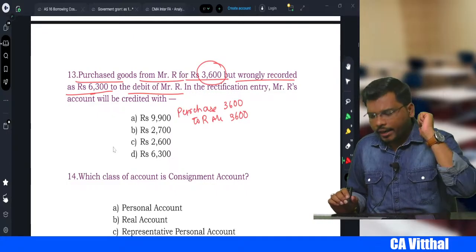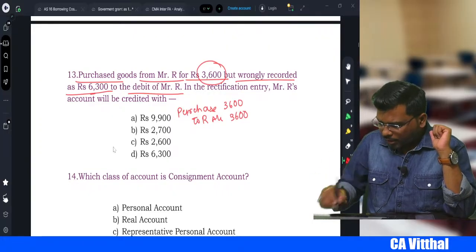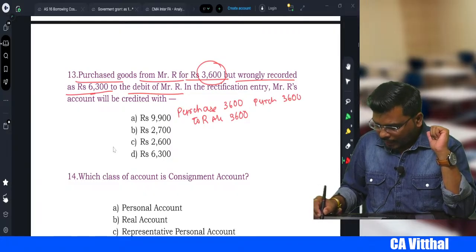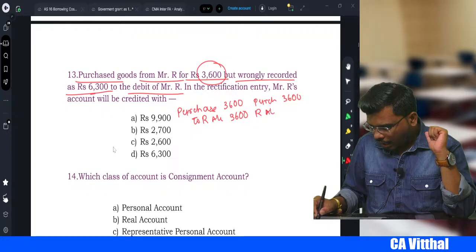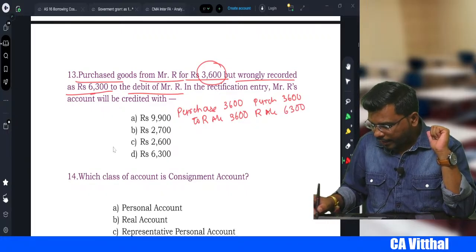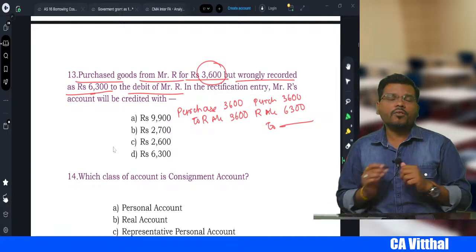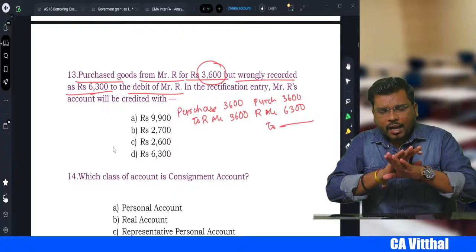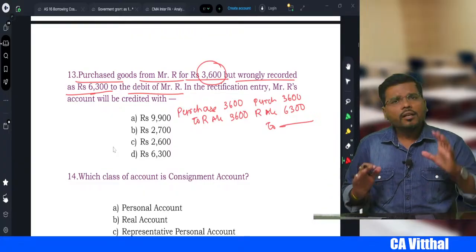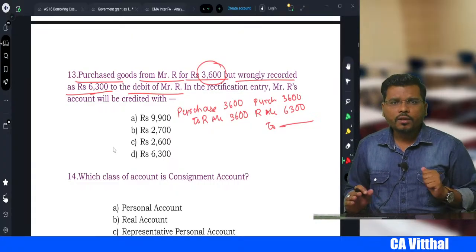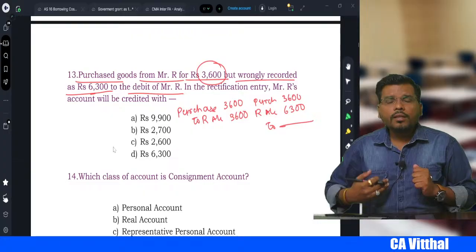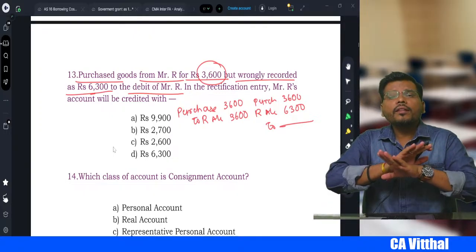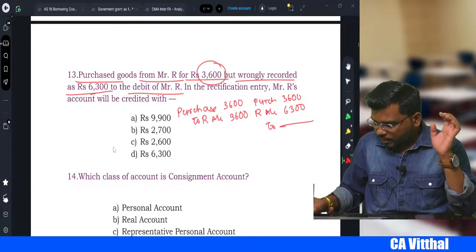Now what is the wrong entry they have passed? They have debited purchases 3,600, and they debited R's account also, that is 6,300. There is no credit. Please write that down. There is only debit. They have not said anything about the purchases, which means they have correctly recorded the purchases. R they need to credit, but the question says they have debited R. So there is no credit. So this is 6,300.